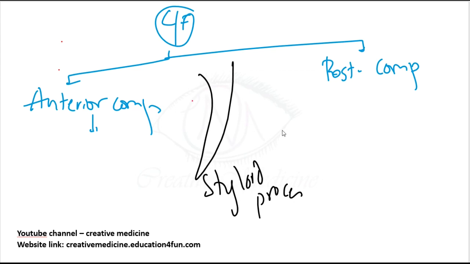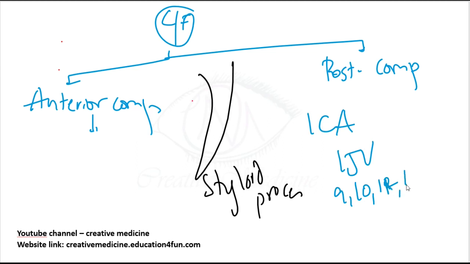Okay, what are the contents of the posterior compartment? In the posterior compartment, you will see the internal carotid artery, internal jugular vein, 9th, 10th, 11th and 12th cranial nerves, the sympathetic chain, and also the upper deep cervical lymph nodes.